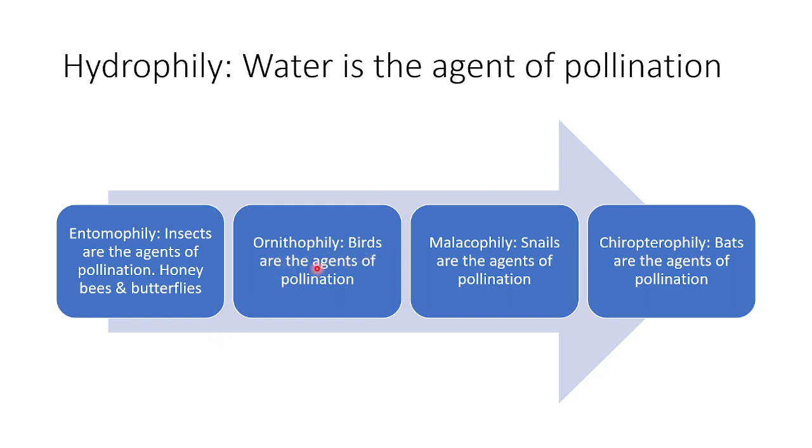Ornithophily, here the birds are the agents of pollination, especially some birds like hummingbirds, which feed on nectar. They are the better pollinating agents. Malacophily, snails are the agents of pollination. Chiropterophily is the method of pollination where bats are the agents.